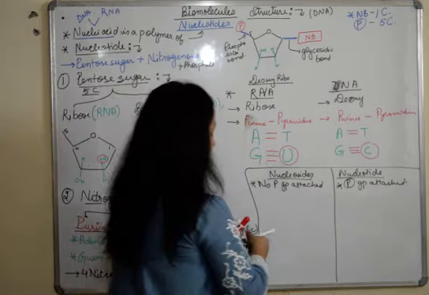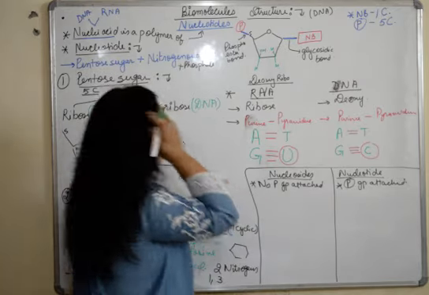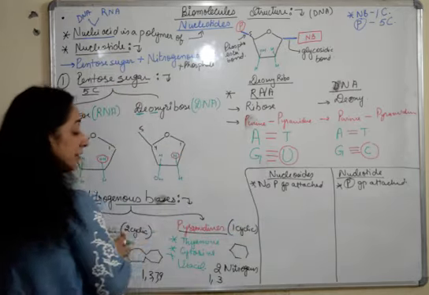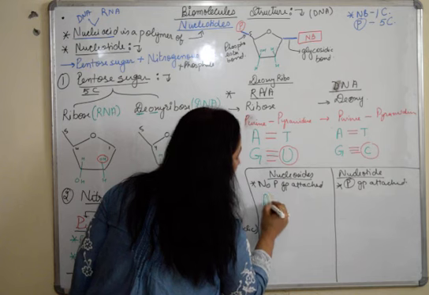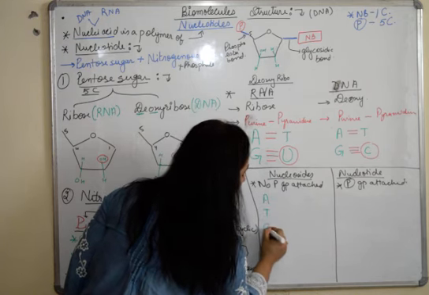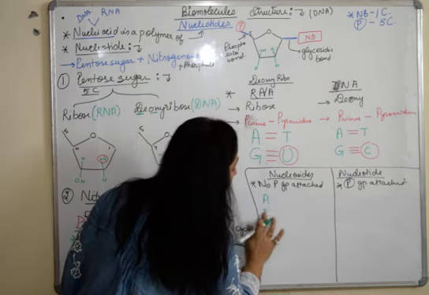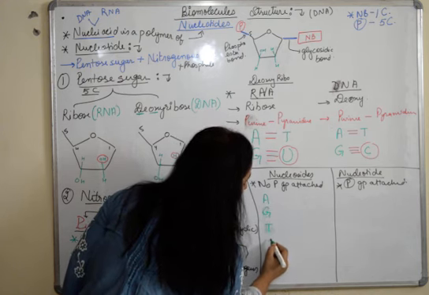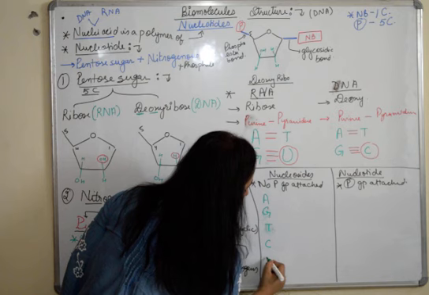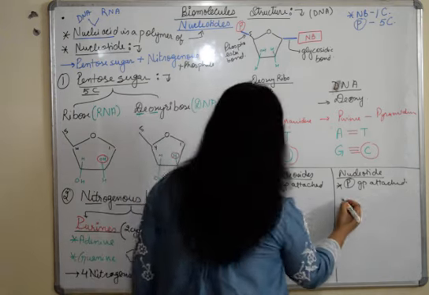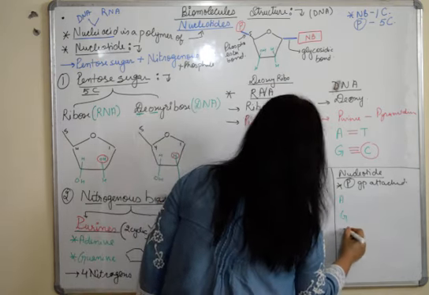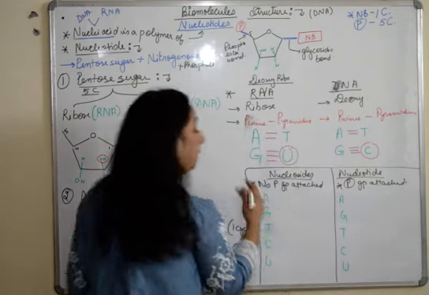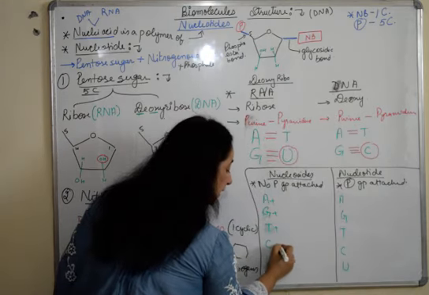So we'll write it like this. How many purines and pyrimidines do we have? Altogether 5. So we'll write here adenine, guanine, purines together, then pyrimidines: thymine, cytosine, and uracil. Same goes here: adenine, guanine, thymine, cytosine and uracil, plus what do we have here?